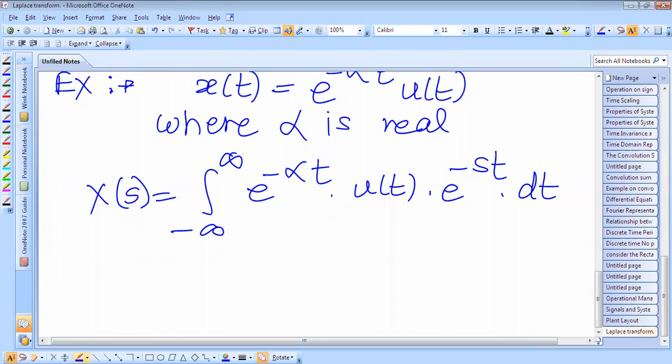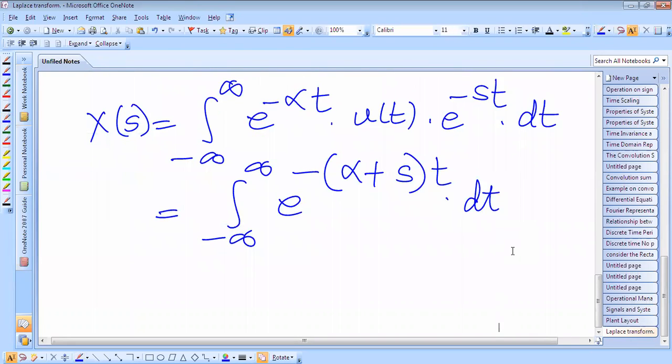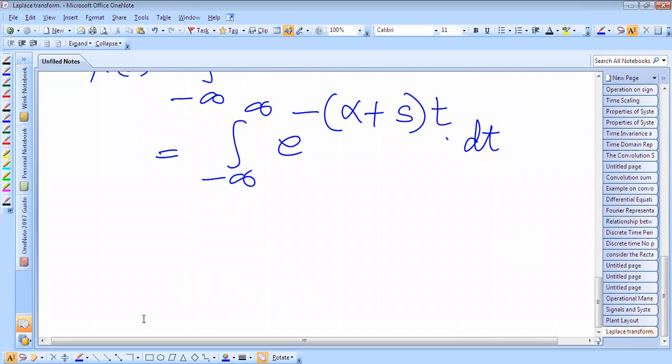So we can find further the integral of e raised to power minus alpha plus s t into dt. We can combine these terms, and now we can integrate further.